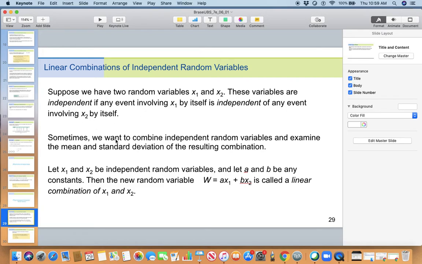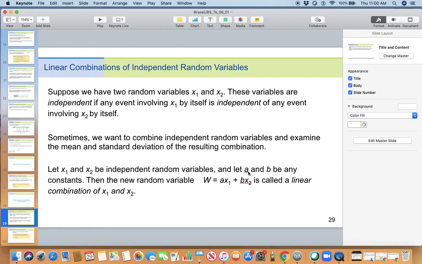All right. Sometimes we want to combine independent random variables and examine the mean and standard deviation of the resultant combination. Let x1 and x2 be independent random variables, and let A and B be any constants. Constants means you can take A and B to be any real numbers, say 3 and 5, I'm just making it up.